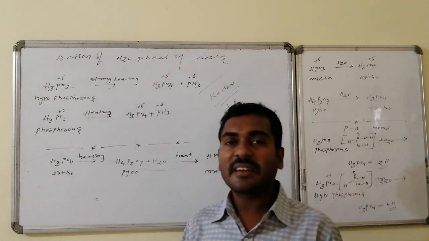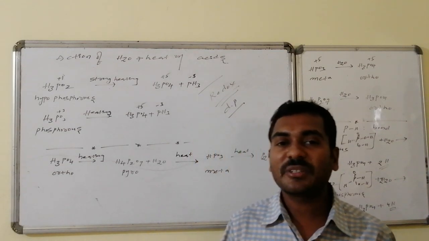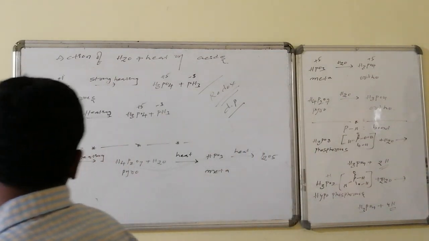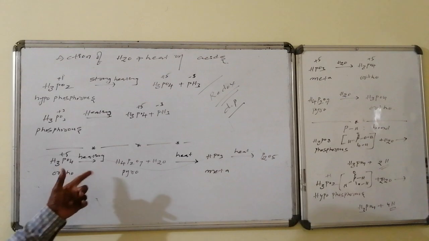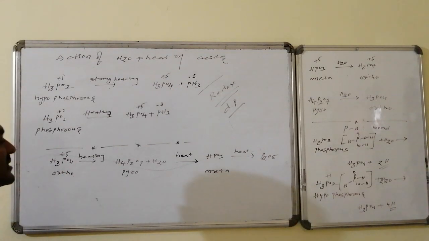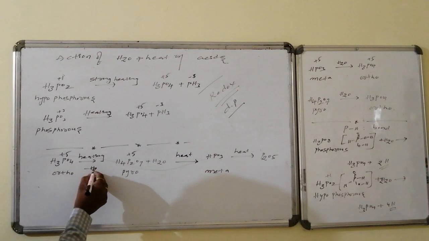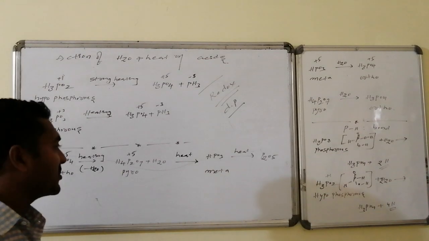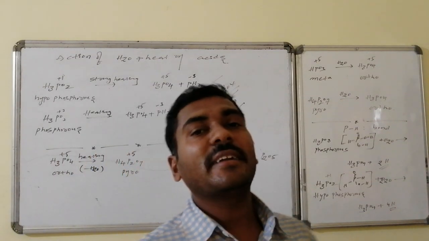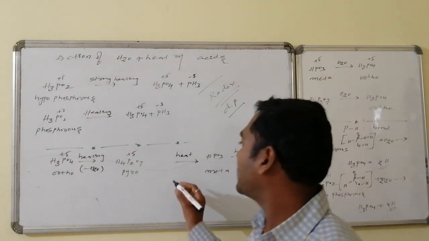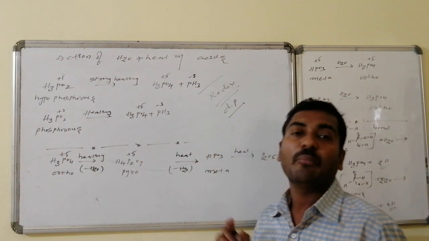In that case, they readily undergo heating-related changes in which water is generally eliminated and some new compounds are formed. Suppose I go for orthophosphoric acid, where the oxidation number is +5, the highest. So it loses water on heating at lower temperature and is converted to pyrophosphoric acid. Similarly, this pyrophosphoric acid, on heating at a higher temperature, once again loses water molecules and forms metaphosphoric acid.